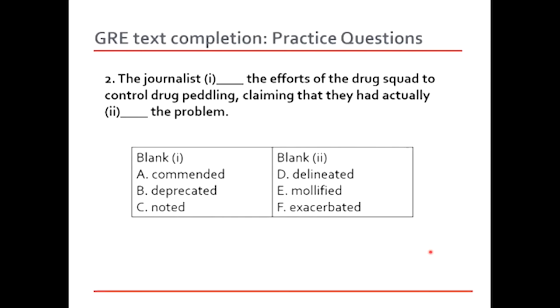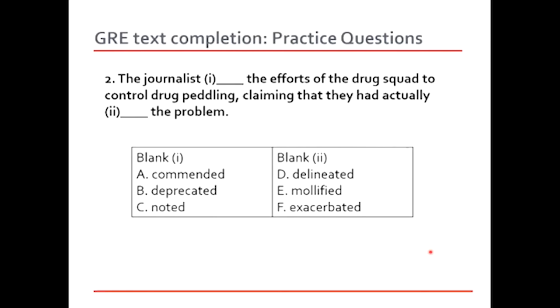Then B, deprecated. Okay, deprecated, it seems like the right choice because it's expressing the journalist's disapproval, the disappointment that he has against the drug squad, right? Something that he has against them.